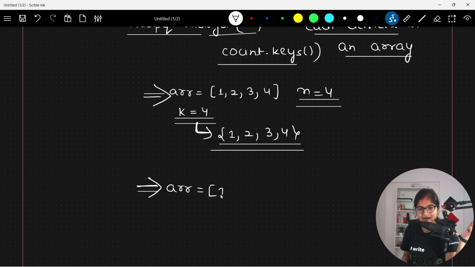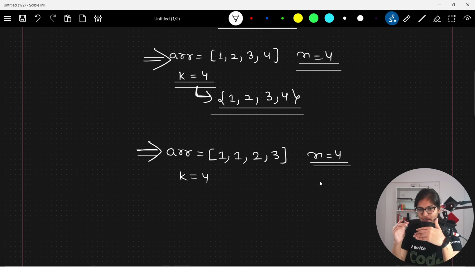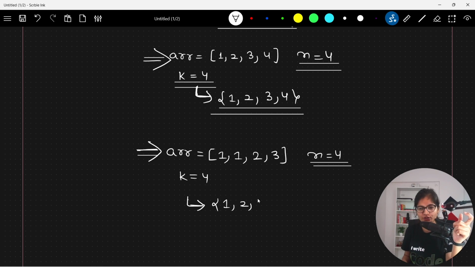For example, suppose I have this kind of structure, and again the value of k is equal to 4. Here n is also equal to 4, so the value of n and the value of k are equal. But I don't want to repeat the elements, so it will just give me 1, 2, 3.